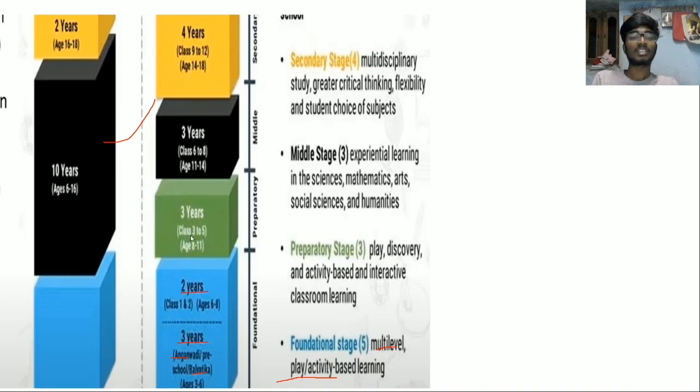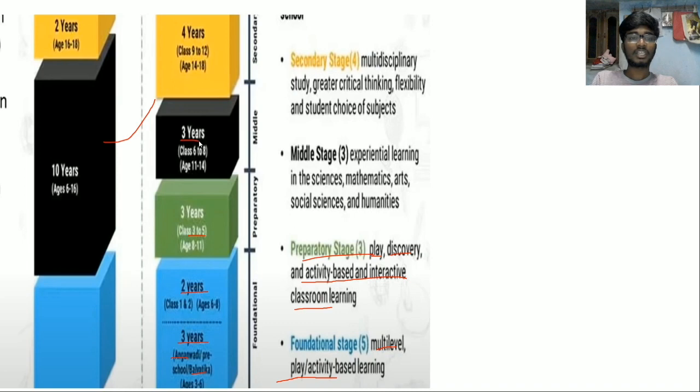Then from classes 3 to 5, this is called the preparatory stage. Here they are going to include play, discovery, activity based and interactive classroom learning. So in the foundation stage there will be no classroom learning, it is all about play or activity based learning, and in the preparatory stage they will be introduced to classroom learning.